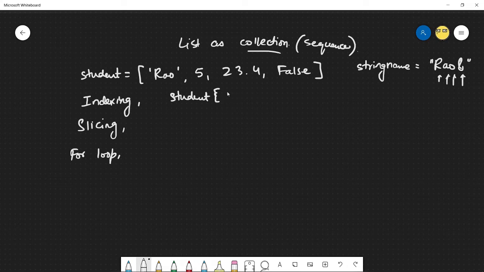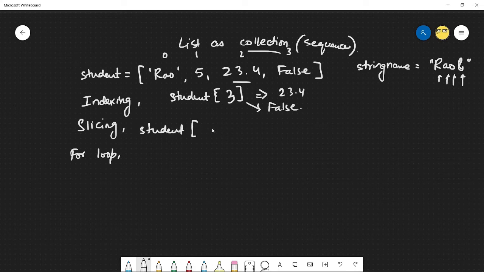So by that I mean that I'm able to do student box bracket 2 to extract, 0, 1, 2, 3, the test score. So the 23.4 is going to come out. I can replace that with, let's say, 3, and that would give me if they passed or failed an exam. And slicing works the same way. I can do student, let's start at the very beginning, and 0, 1, 2.